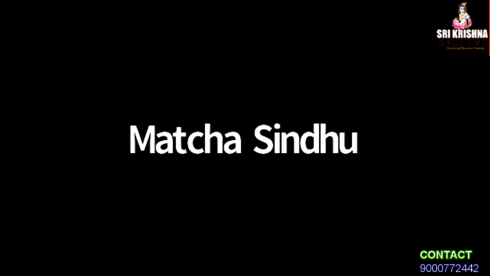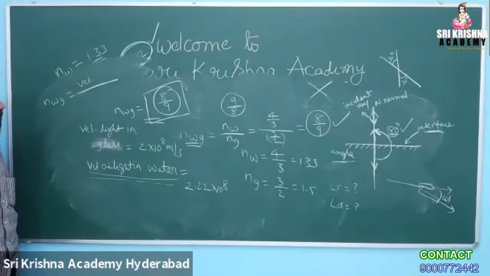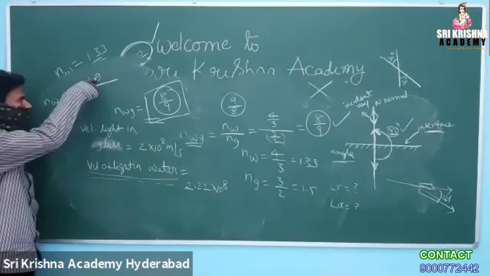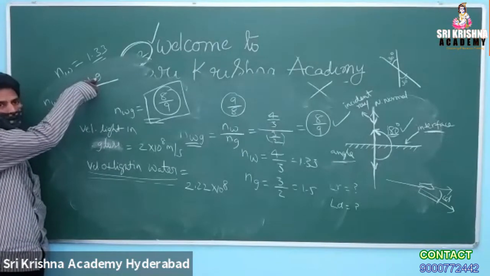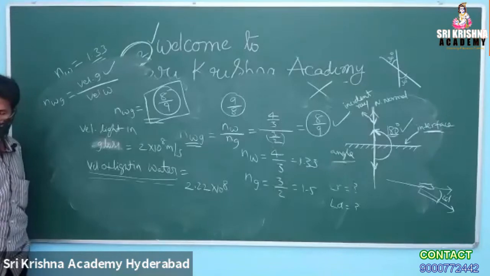Velocity in which medium? Glass by water. Is velocity of glass in the numerator or velocity of water in the numerator? Glass is numerator. Are you sure? Velocity of water is in the denominator, is it not? Yes, sir.